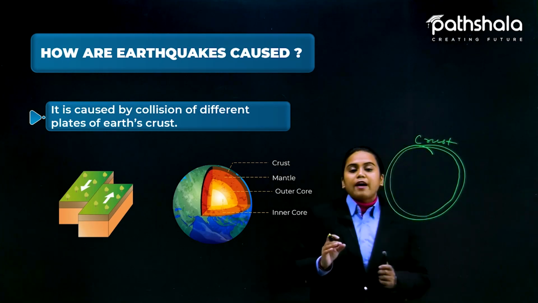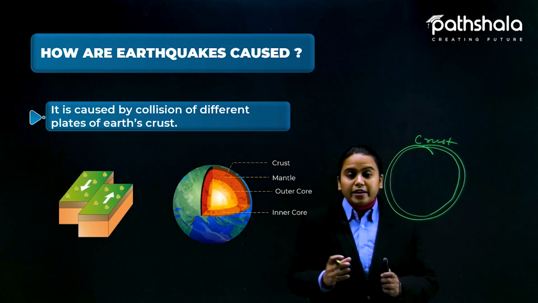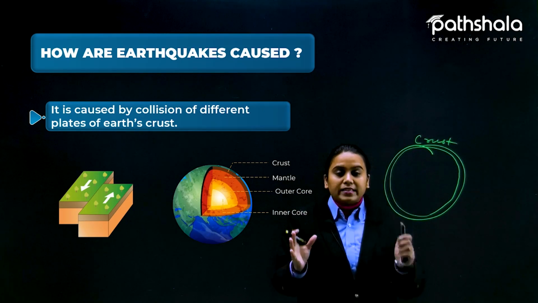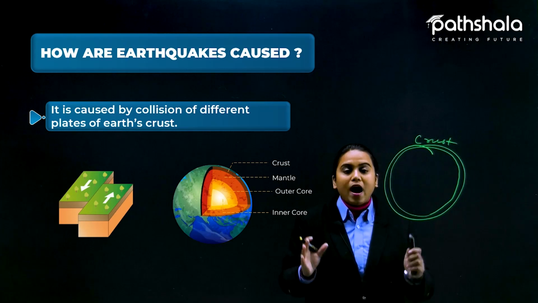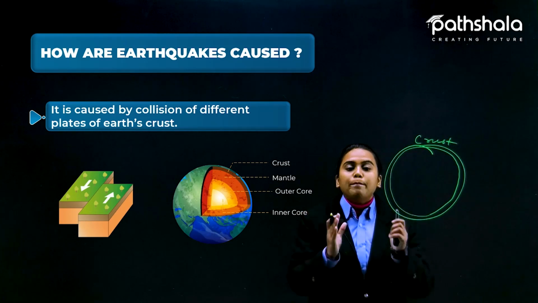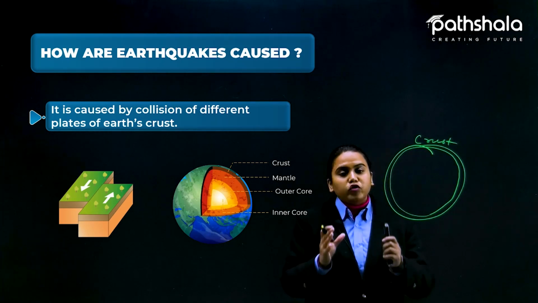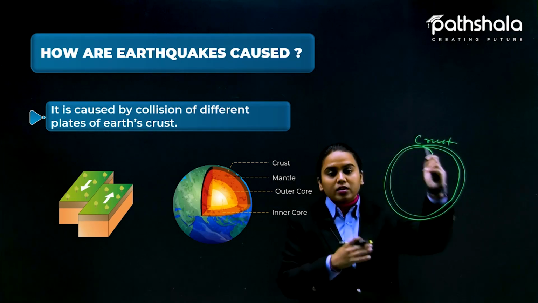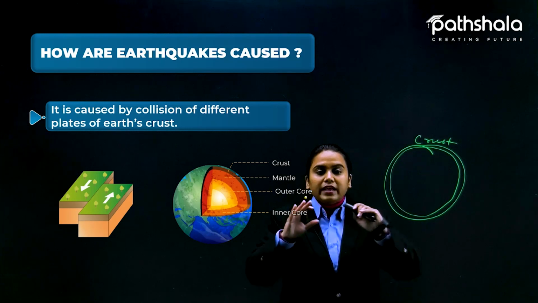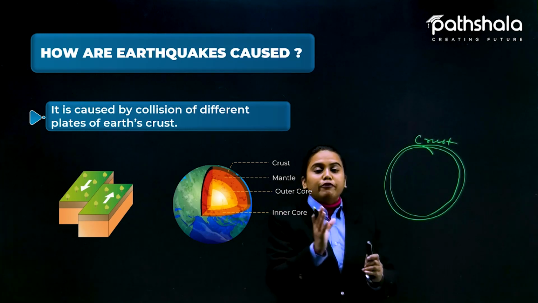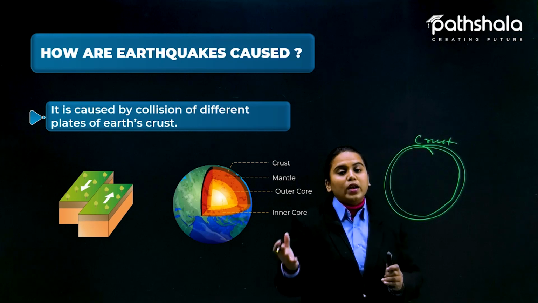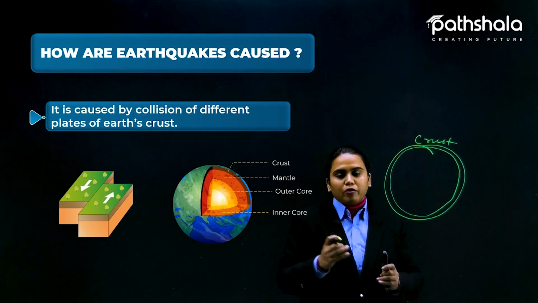You might know that earlier all the continents present on the earth were one part only. But because of the shifting of the plates present on the earth's crust, they got divided and formed the different continents, and here we live in Asia. Fine.